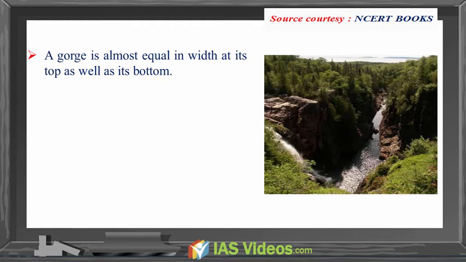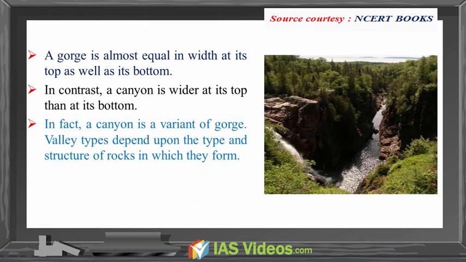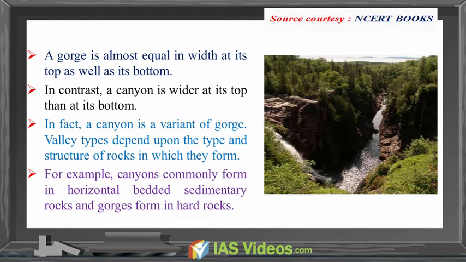A gorge is almost equal in width at its top as well as its bottom. In contrast, a canyon is wider at its top than its bottom. In fact, a canyon is a variant of gorge. Valley types depend on the type and structure of rocks in which they form. For example, canyons commonly form in horizontal bedded sedimentary rocks and gorges form in hard rocks.